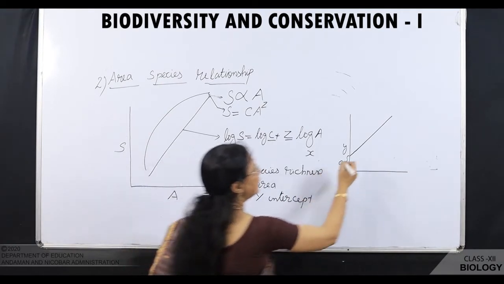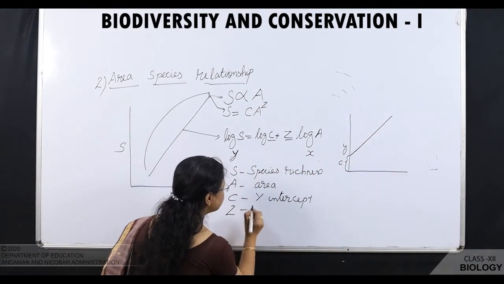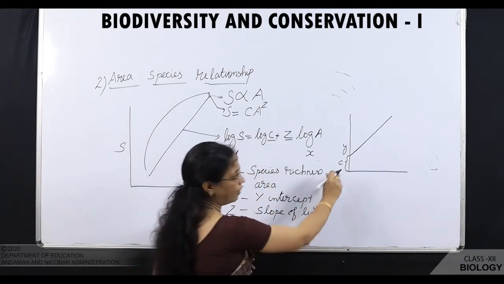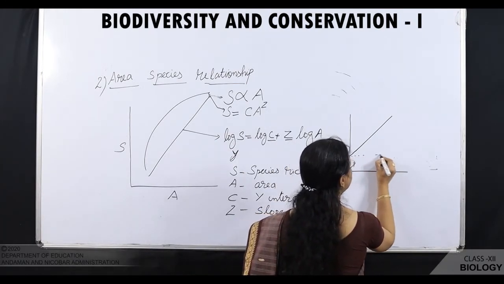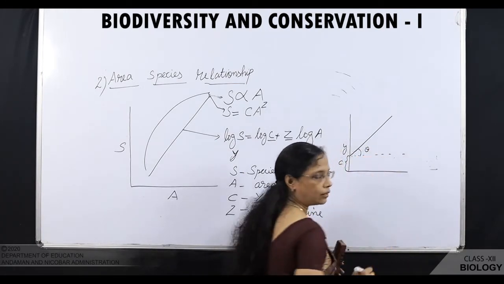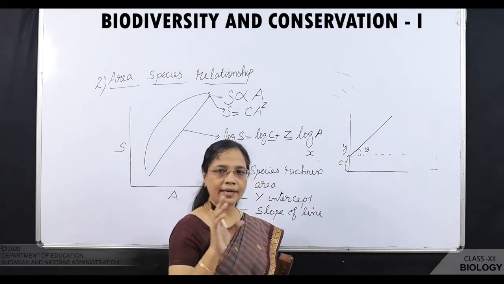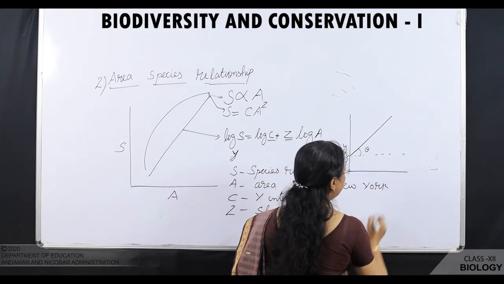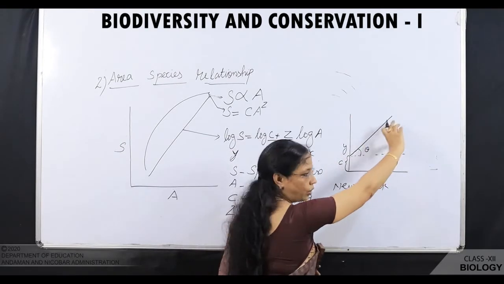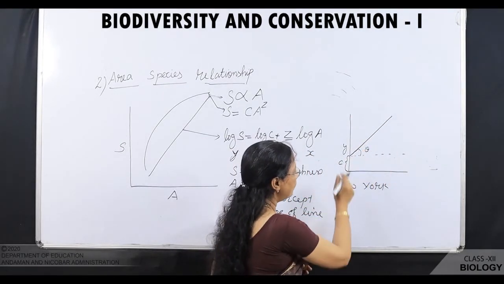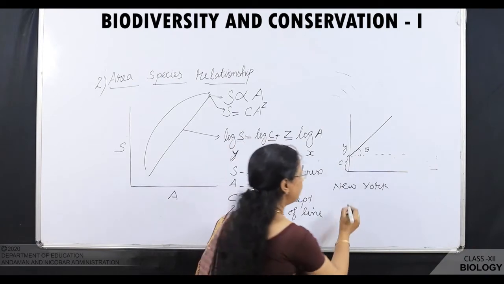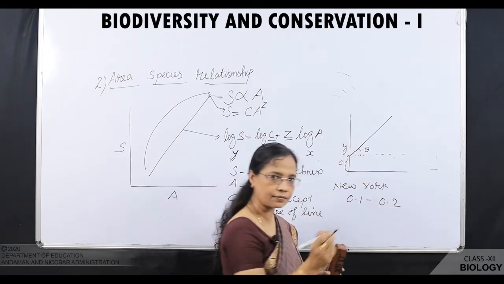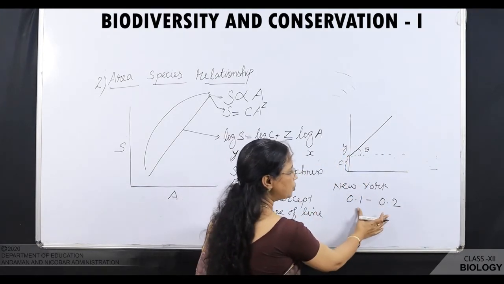So, what is Z? Z is the slope of the line. Now, what is the value of Z? When you take the angle here, this is theta, and theta is the value of this Z. Now, when we are taking a country, say New York, here the area is smaller. So, here the value of Z will be 0.1 to 0.2. It ranges from 0.1 to 0.2.